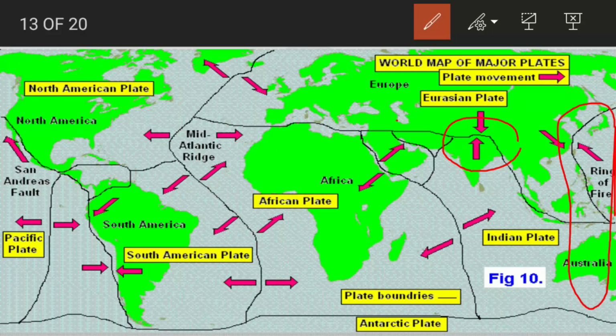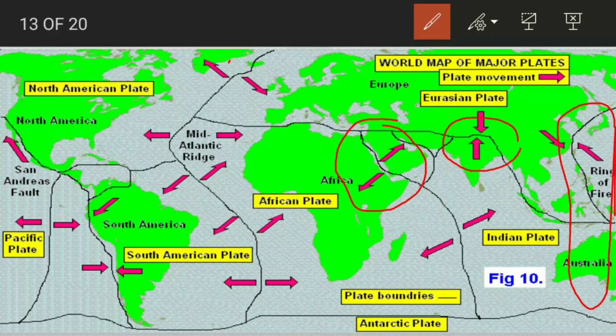Another area which you can see over here is that the African plate and the European plate are not meeting, sorry, they are divergent. They are moving away from each other. What does this mean? This is the cause of the formation of the Great African Rift, the Rift Valley of Africa. Because they are moving away from each other, there is a gap in between these plates, and this is a deep gap, and therefore we call it a rift valley.